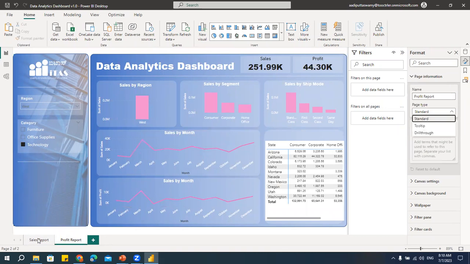Okay, and then we can take the column and then you can drag and drop. Please refer to the previous videos. In the previous video, I've shown you how to use this drill through. Please use that because I don't have time now. It's already 10 minutes late because I have one more session. Please go through that. You will get that drill through option and you can apply it.